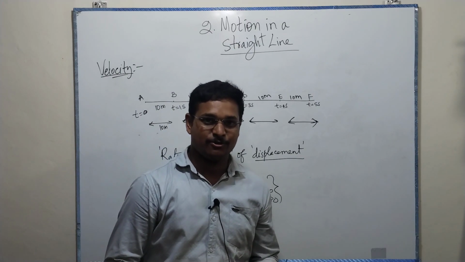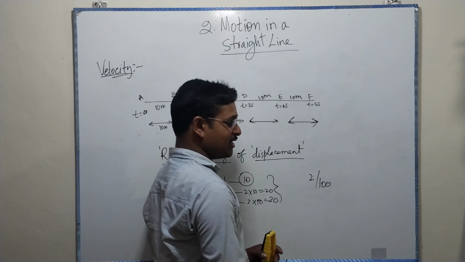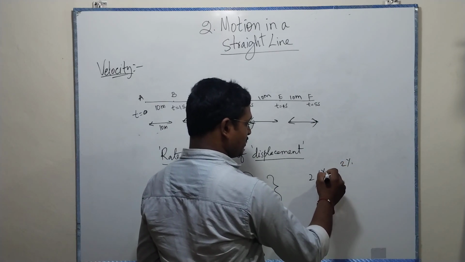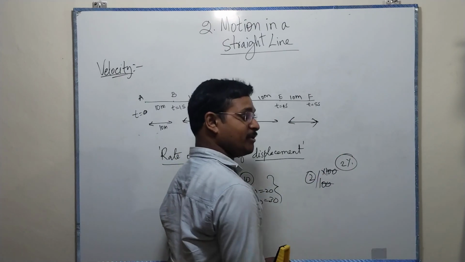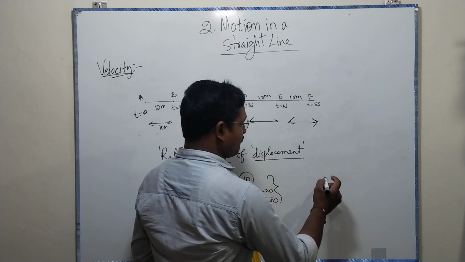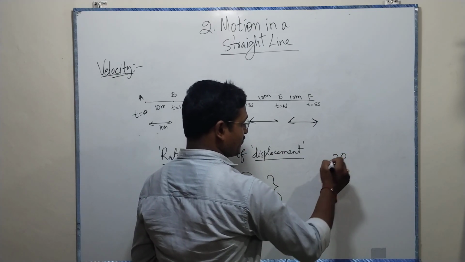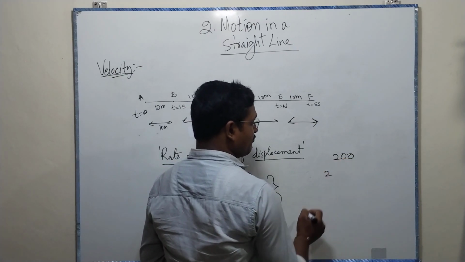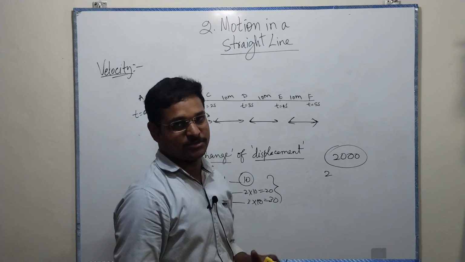You know the interest rate also. If 2 rupees is for 100, it's 2 by 100 into 100 percentage. So 100 and 100 get cancelled here. 2 is remaining, that's 2%. Like that, if for 100 it's 2, then for 1000 it will be 20. For 10,000, 200. For 1 lakh it is 2000. It's the percentage, the rate of interest.